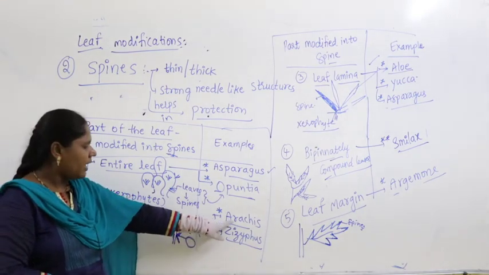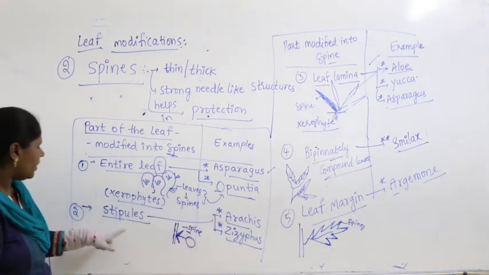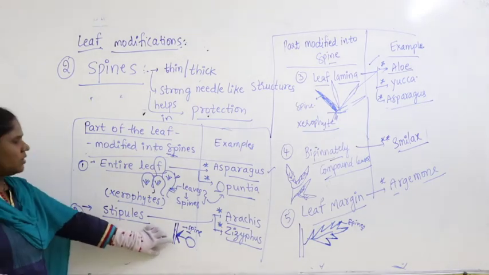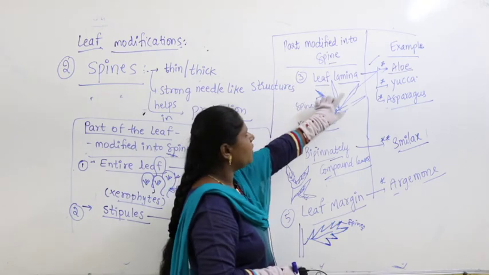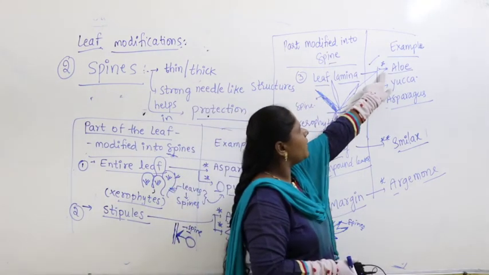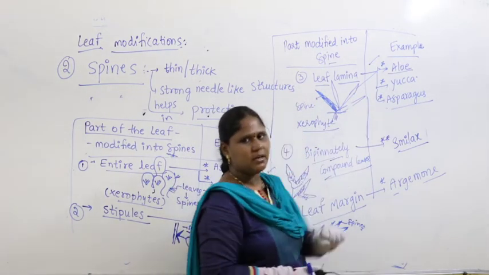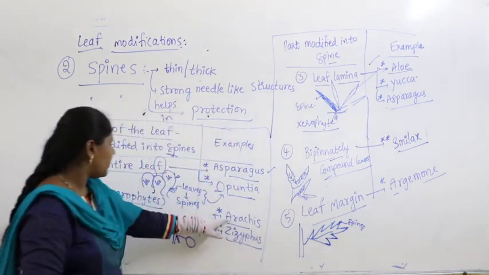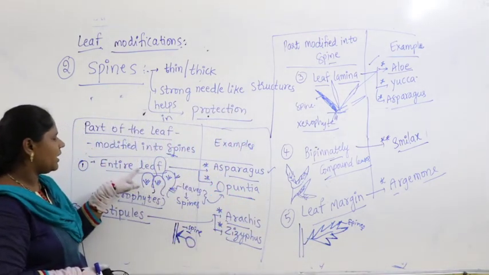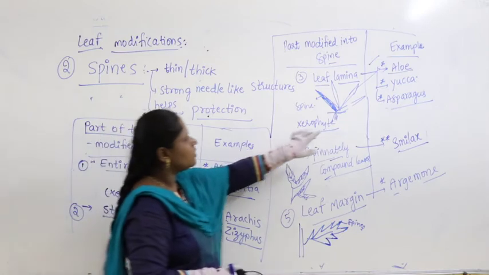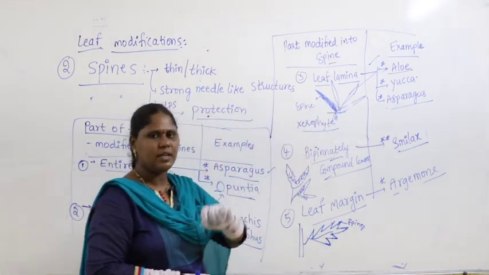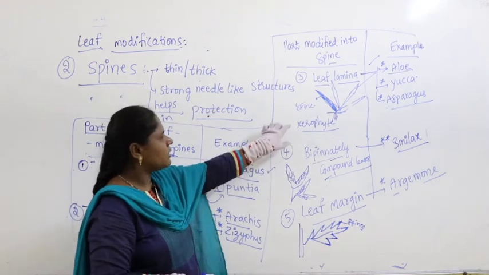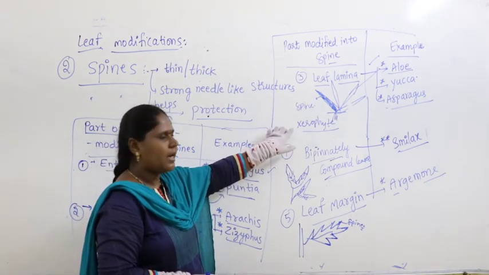Pronunciation I repeat, Arachis, Zizyphus, where stipules are modified into spines. Next, leaf lamina gets modified into spines in the case of aloe vera, yucca, asparagus. In some species of asparagus you find the total entire leaf, in some species you find the leaf surface. Lamina means leaf surface. Also exhibits xerophytic adaptation.